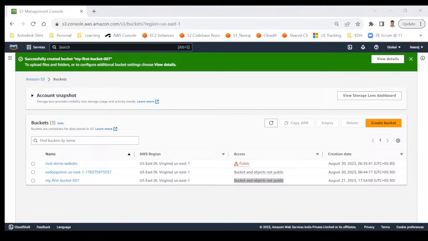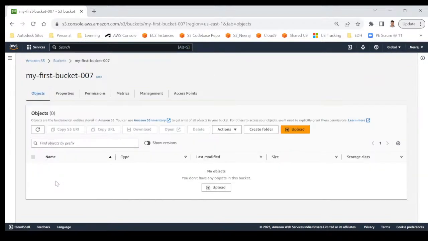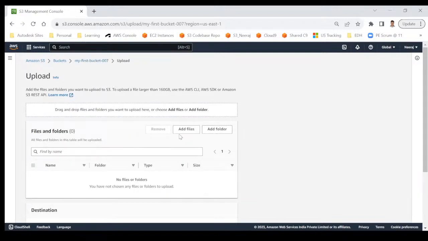So I'm coming back to my browser. Okay, so the bucket is created. Now I will show you how to upload a file in this. Just like in Google Drive, we can create folders and we can upload files. So you can see here, there is an option of upload, and now you can see add files or add folder. So I will click on add files, and let me add some file here.